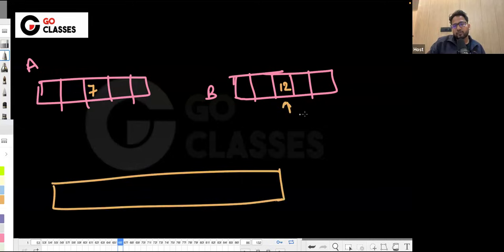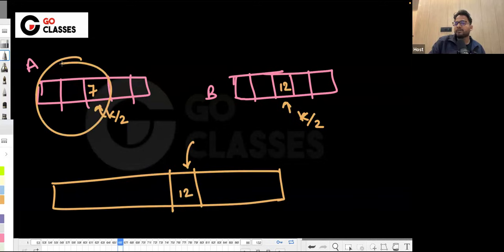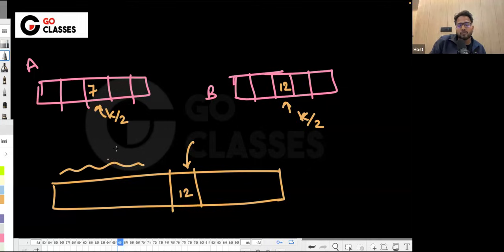If this is at k by 2 position, and this is at k by 2 position, and in this case this number is greater, then 12 will be coming anywhere in the sorted array. Let's suppose here. Before that, all of these must come because they are lesser than 12, and all of these must come because they are also lesser than 12. So 12 could be at least at kth position.